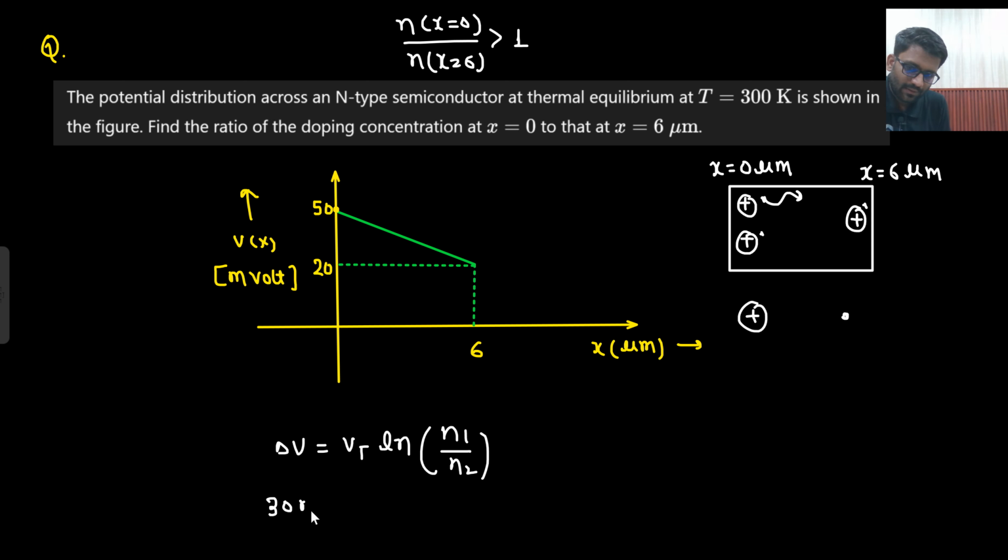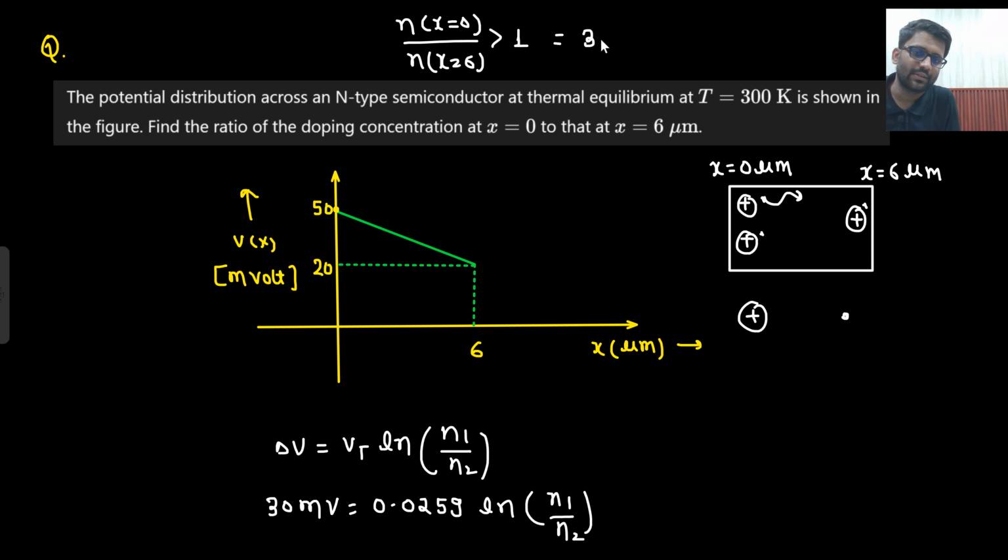So delta V, what is the potential difference? 30 millivolt, divided by what will be the value of Vt? Not given. I will take 26 millivolt, or let's take 0.0259, equals ln n1 by n2. Okay, so 0.03 divided by 0.0259 is 1.16, so n1 by n2 is e to the power of that. What is it coming out to be? So if you solve it, n1 by n2 is coming out to be 3.12.